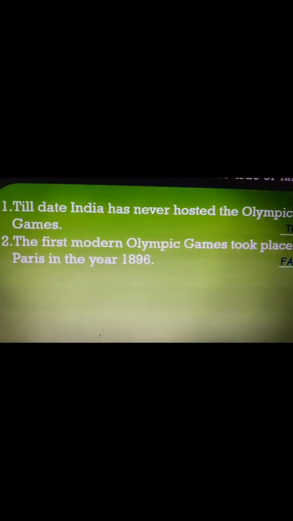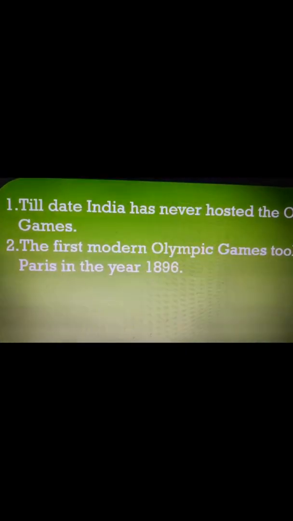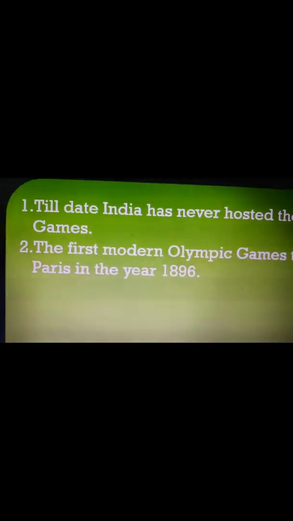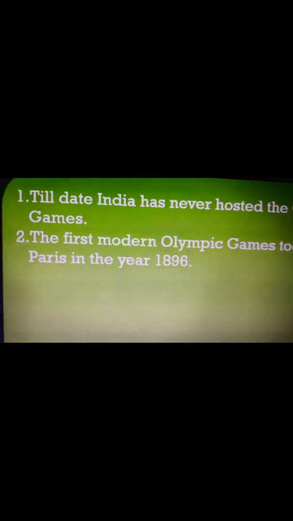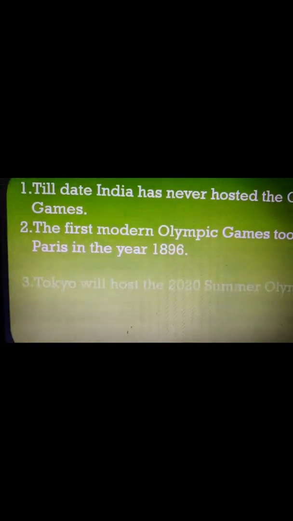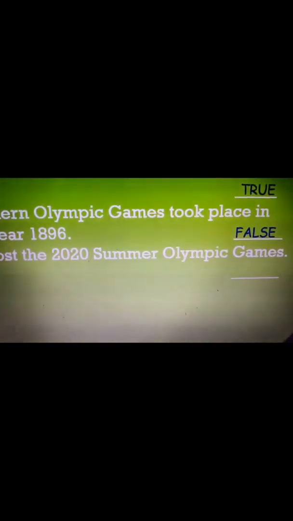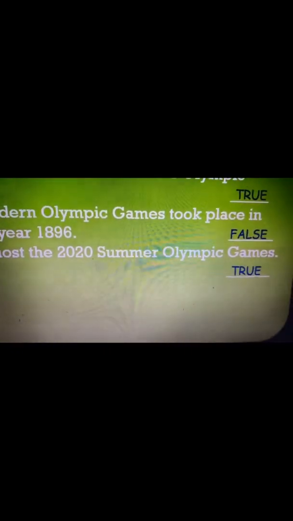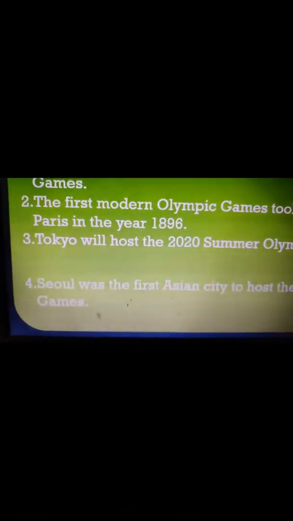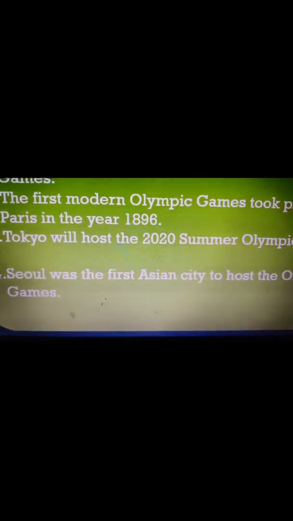False. The first modern Olympic Games took place in Athens, Greece in the year 1896. Third, Tokyo will host the 2020 Summer Olympic Games. True. Next, Seoul was the first Asian city to host the Olympic Games.